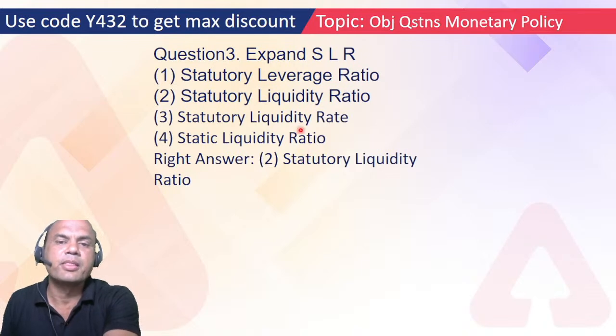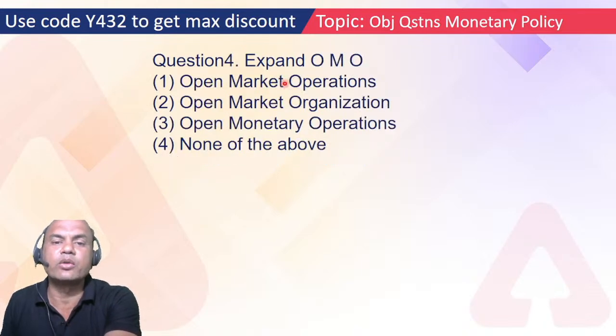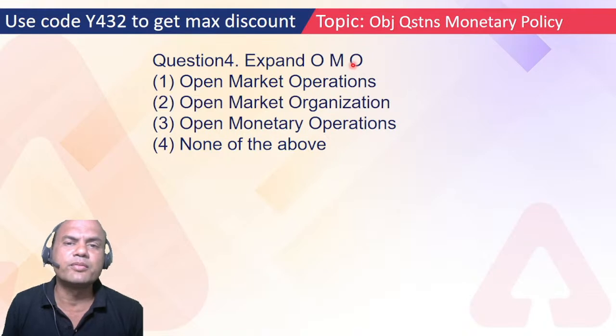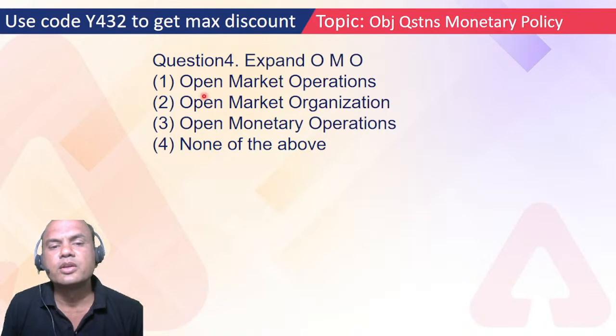Next. Expand OMO. What is OMO? Open market operations, open market organization, open monetary operations, and none of the above. Type fast. 1, 2 or 3. Definitely not 4. Again I'll give you the hint. 1 and 2, 3 is out. So 1 and 2 only. Which one? 1 or 2? Yes, it is open market operations.